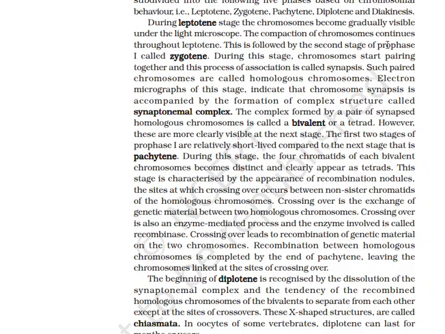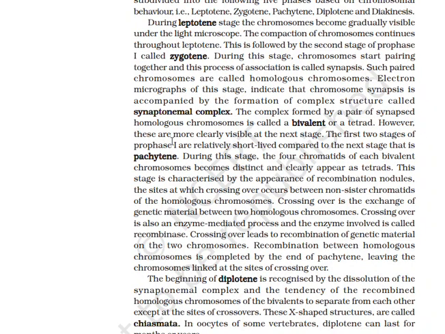This is followed by the second stage of prophase I called zygotene. During this stage, chromosomes start pairing together and this process of association is called synapsis. Such paired chromosomes are called homologous chromosomes. Electron micrographs of this stage indicate the chromosome synapsis is accompanied by the formation of a complex structure called synaptonemal complex. The complex formed by a pair of synapsed homologous chromosomes is called a bivalent or a tetrad. However, these are more clearly visible at the next stage.